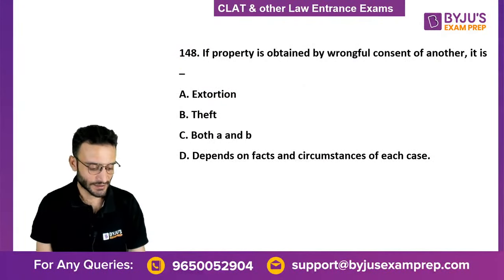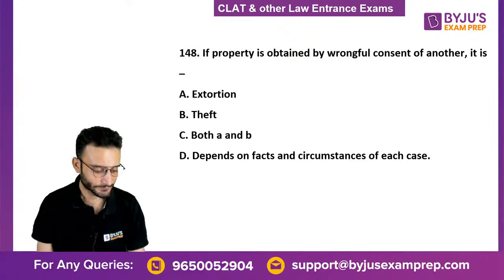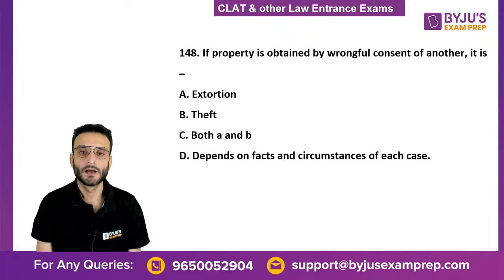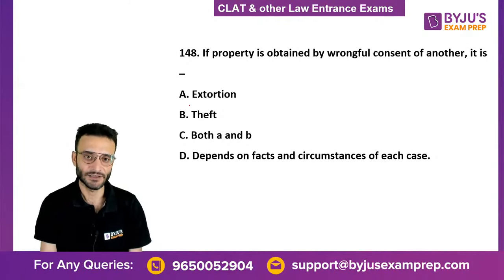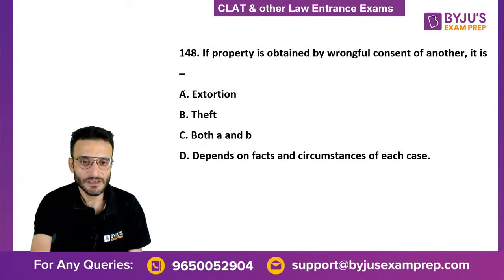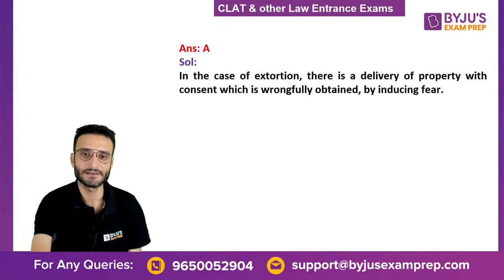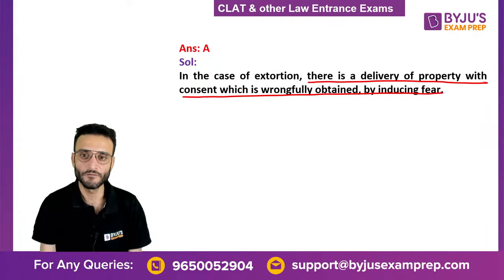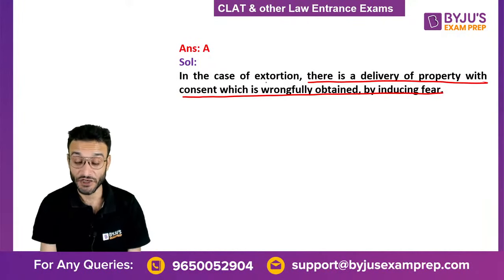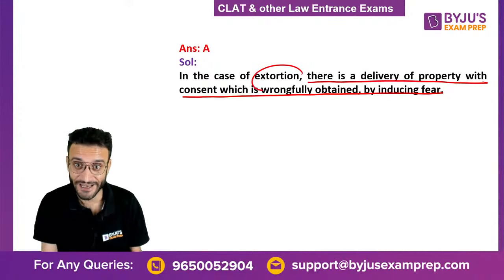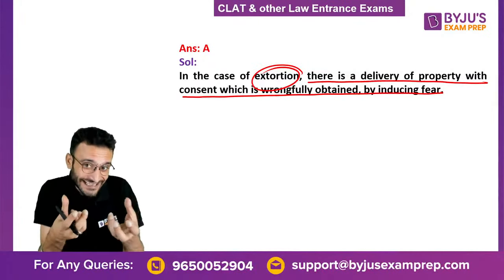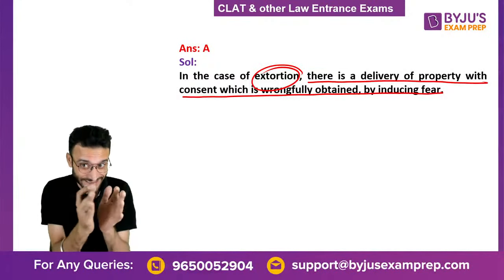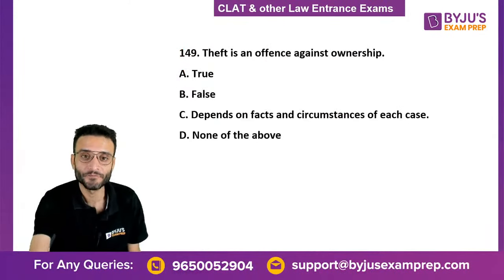The next question is 148. If property is obtained by wrongful consent of another, is it extortion, theft, or A and B? Depends on the facts. The correct answer is, in the case of extortion, there is a delivery of property which is wrongfully obtained by inducing fear. So in extortion, there is an inducement of fear for extracting the property. It is not theft. There's a little difference between the two.